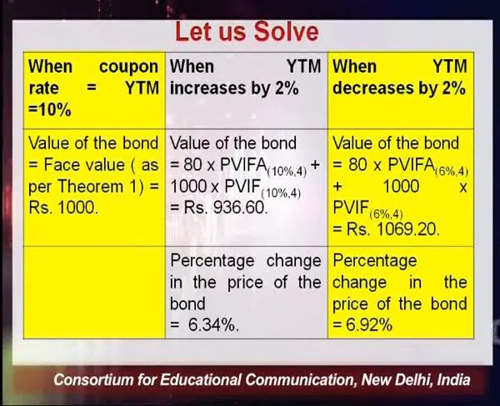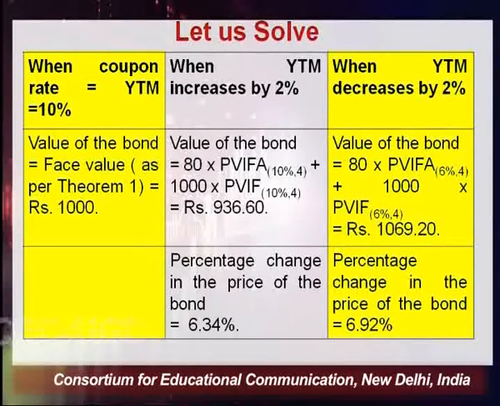But when the YTM increases by 2%, the YTM will be 10%, since we are adding 2% to 8%. The value of the bond becomes 936 rupees and 60 paisa. But when YTM decreases by 2%, the bond's price becomes 1069 rupees and 20 paisa.